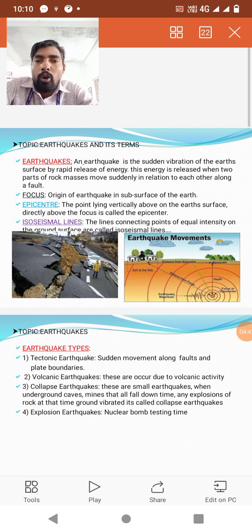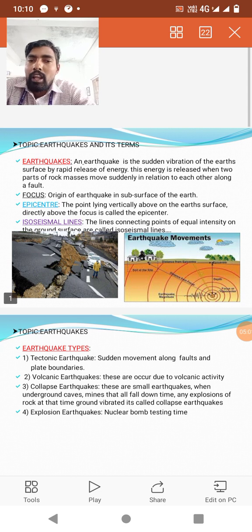Isoseismal lines, the third term. Isoseismal lines are the lines connecting points of equal intensity on the ground surface. That means lines connecting points of equal earthquake intensity on the ground surface are called isoseismal lines.